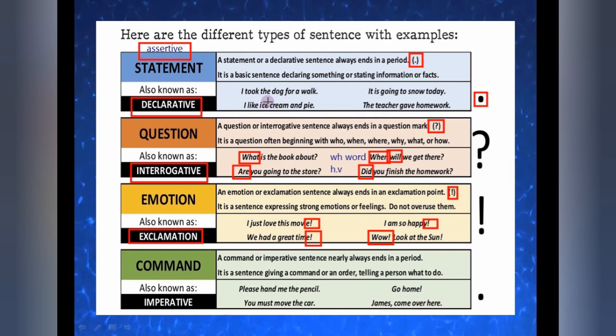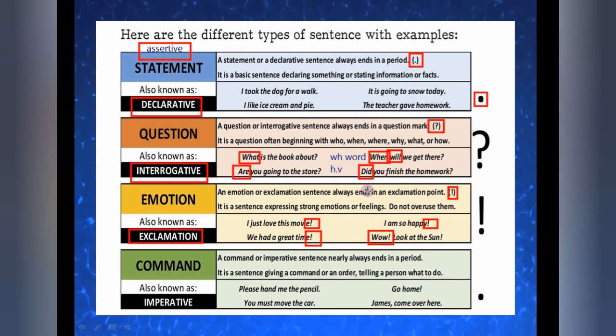Now see, I took the dog for a walk. Do you think there is any emotion in this? I like ice cream and pie. No emotion. It is going to snow today. The teacher gave homework. In these, definitely you will not get any emotion. So you can easily understand that whenever we are putting our emotions, that will be your exclamation sentence, and you have to put an exclamatory mark.